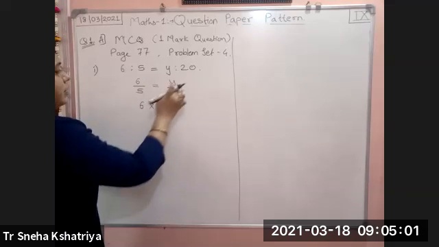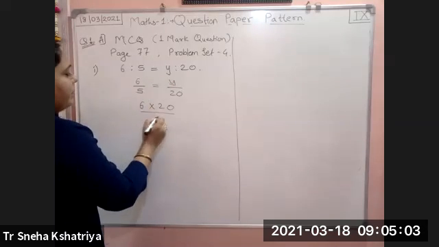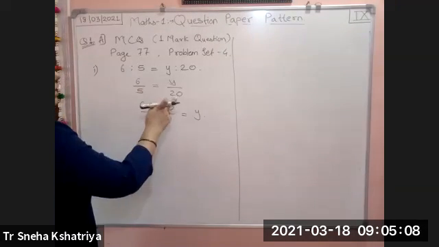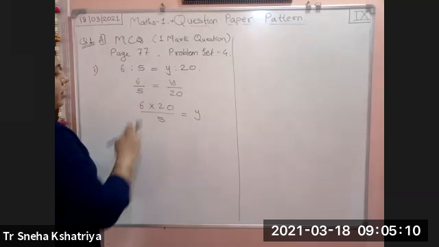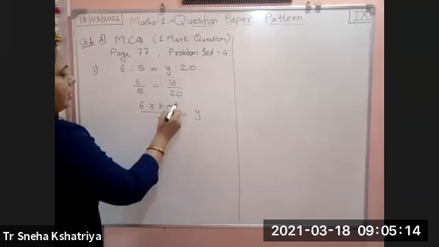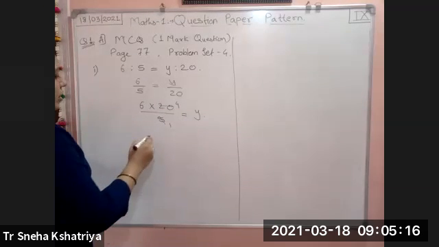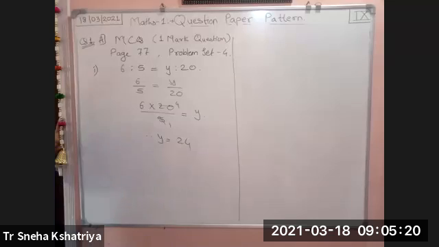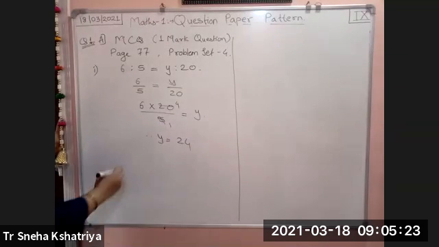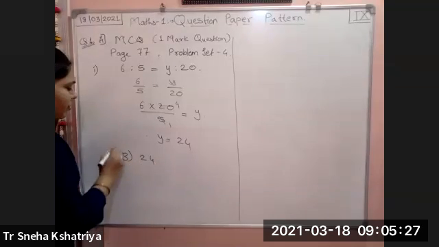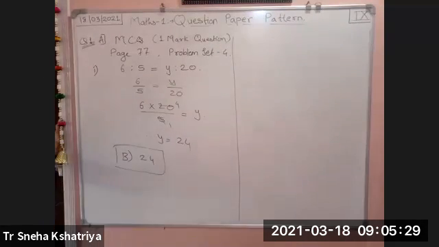Keep y as it is because we need the value of y, and divide by 5 as it is equal to y. Only I have shifted this 20 to here. Now calculate this. 5 ones are 5, 5 fours are 20. Therefore y is equal to 6 fours are 24, and 24 is D option. D option, 24. So only this much of an answer you have to write.